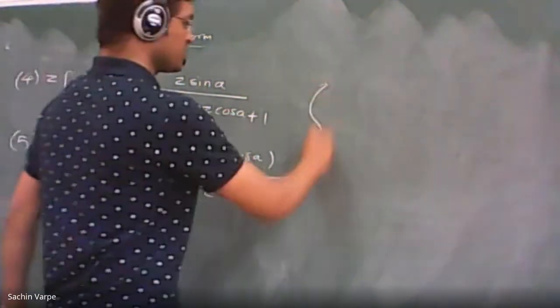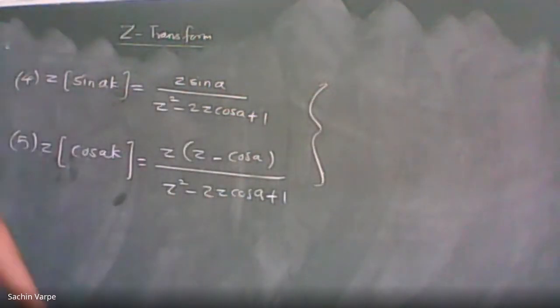And both of these will be convergent in the region of convergence mod Z greater than 1. Let me check it once.